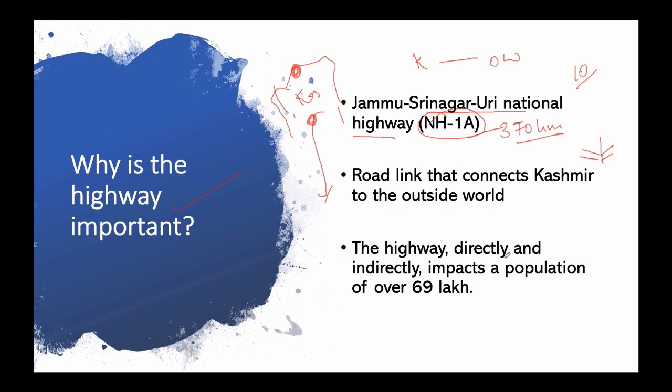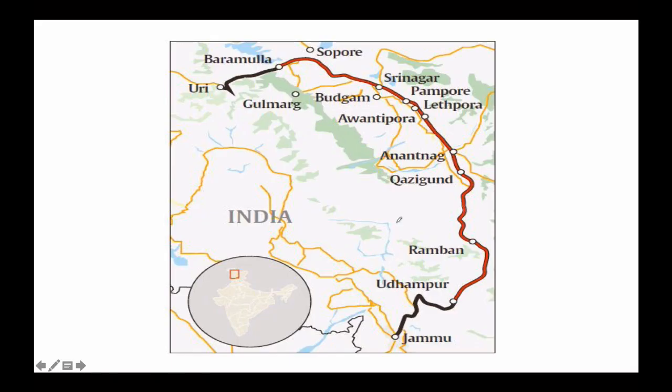So this highway directly and indirectly impacts the population of 69 lakh people who will be affected on these 2 days of the week. So you might be thinking how they will be affected, because if the highway is not open, they can use the normal roads. But this is not the case in Srinagar. I'll tell you how. Look at this map.